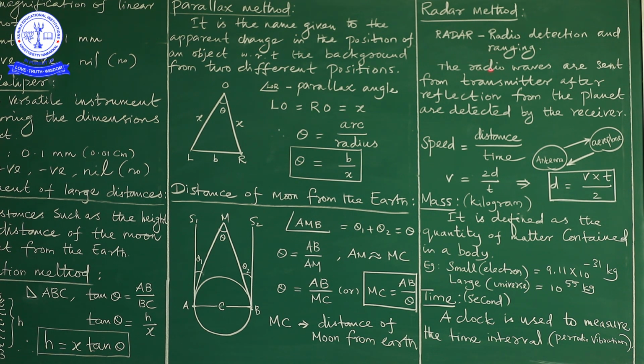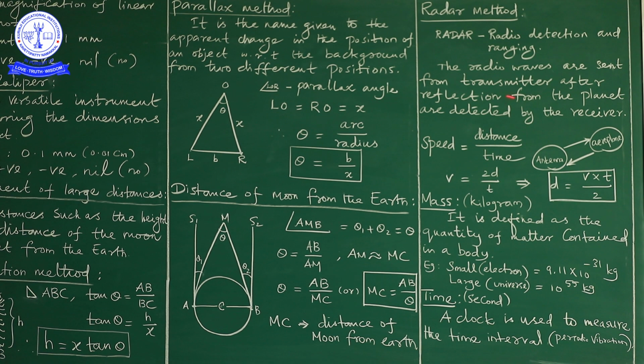What is meant by electromagnetic wave? We will see that in the 12th syllabus. Here the radar wave is one of the electromagnetic waves. Electromagnetic waves travel with the speed of light. So the question comes: what is meant by the speed of light? How much value does it have? You are very well aware: c is equal to 3 into 10 to the power of 8 meter per second.